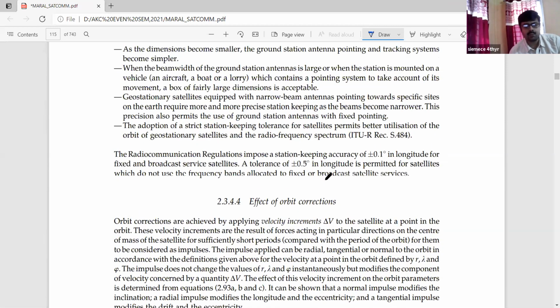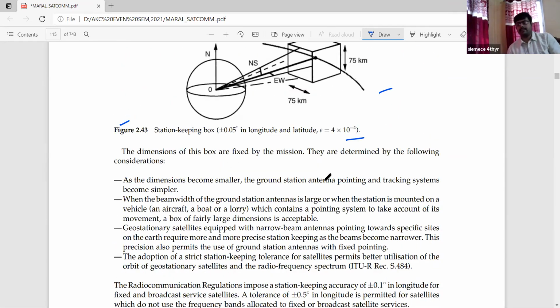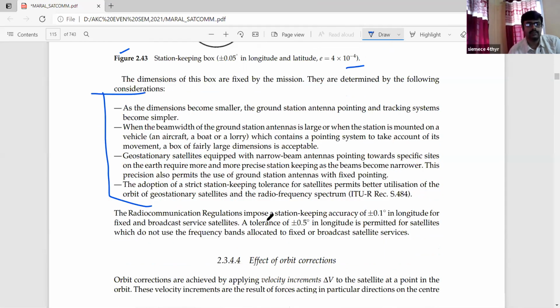So the dimensions of this box are fixed by the mission, so that will not be changed. That is a stationary kind of thing, the non-changing parameter in this case. They are determined by the following considerations. So what are the different parameters that will be taken care of? That is the last article we will discuss.